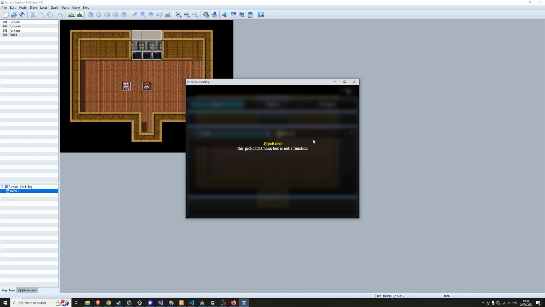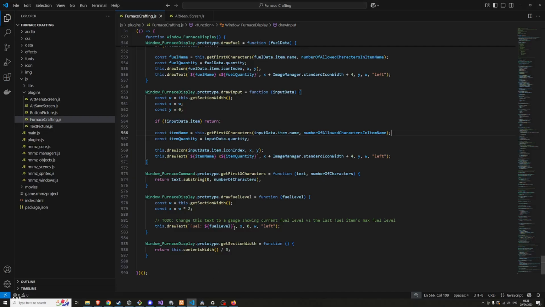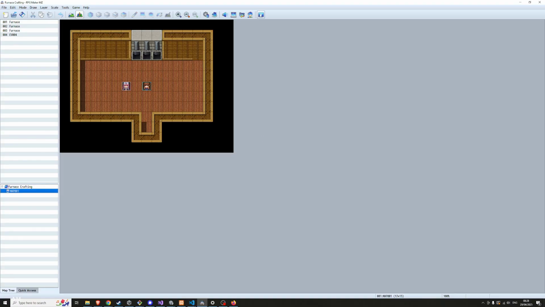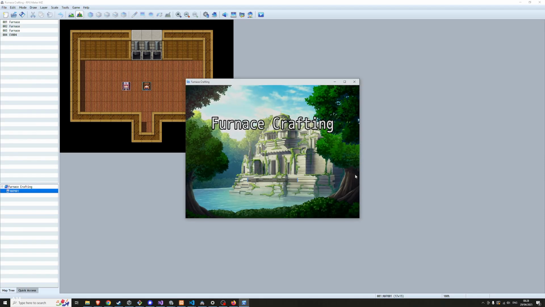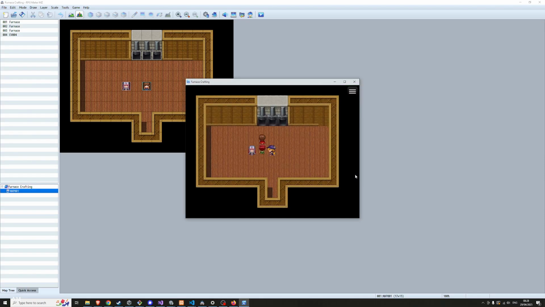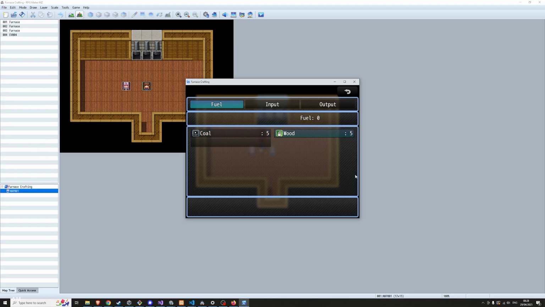So these both have 4. Oh, okay. It's not a function, it says. Oh, it's furnace command, it's added it to when I meant furnace display. So yeah, these we won't say here.